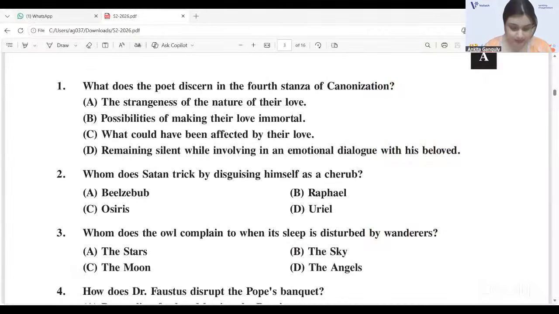I will share my screen with you so that you all can see the question paper and the options, and then you can decide for yourself as well. Here we go. Let me share my screen so that you all can see the question paper and everything. I believe the screen is visible to you all and you can see the question paper, right? In this paper, there were around 70 questions from the literature portion, literature, linguistics and all. So let's get started, shall we?